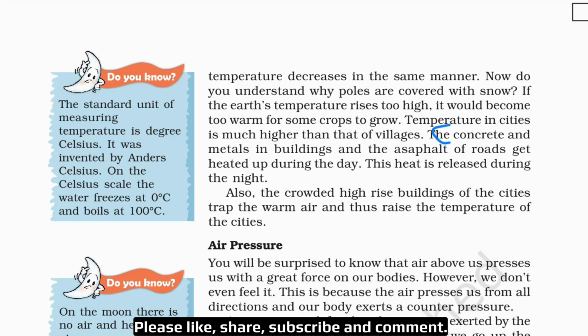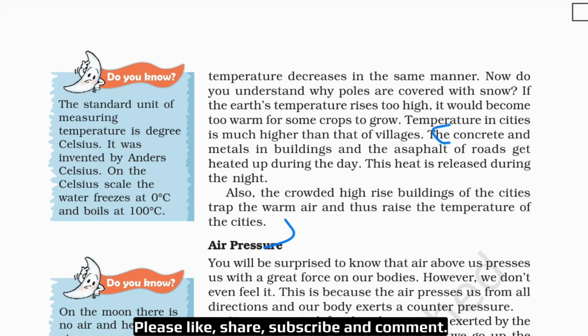So the answer will be: the concrete and metal in buildings and the asphalt of roads get heated up during the day. This heat is released during the night. Also, the crowded high-rise buildings of the cities trap the warm air and thus raise the temperature of the cities. So this is the answer to the question why the temperature in cities is much higher than that of villages. So you have to learn this question as well.